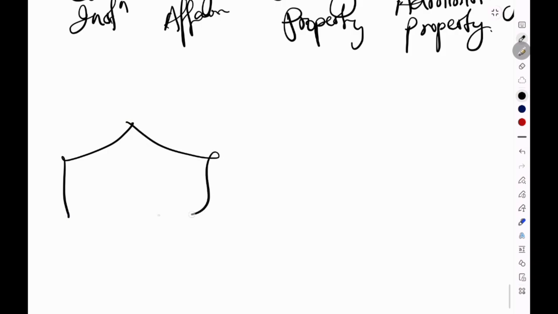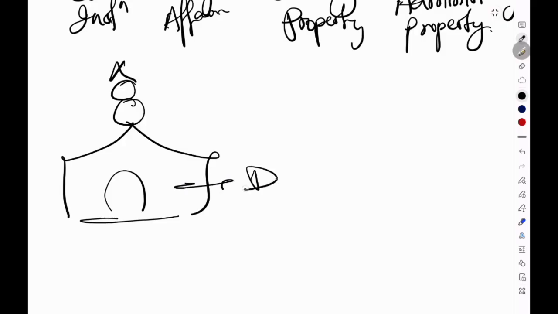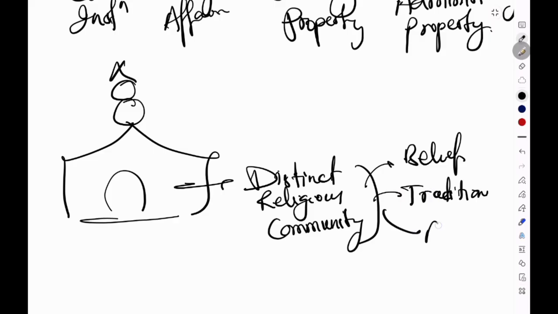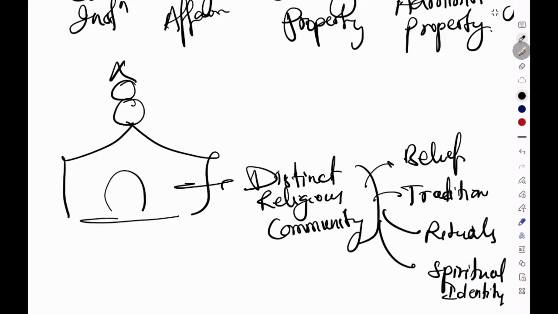So imagine a temple says, we are not just a collection of individual devotees. We are a distinct religious community with our own beliefs, traditions, rituals, and spiritual identity. And the government responds, how do we know you are a separate religious denomination? Who decides? What exactly is a religious denomination under the Constitution?